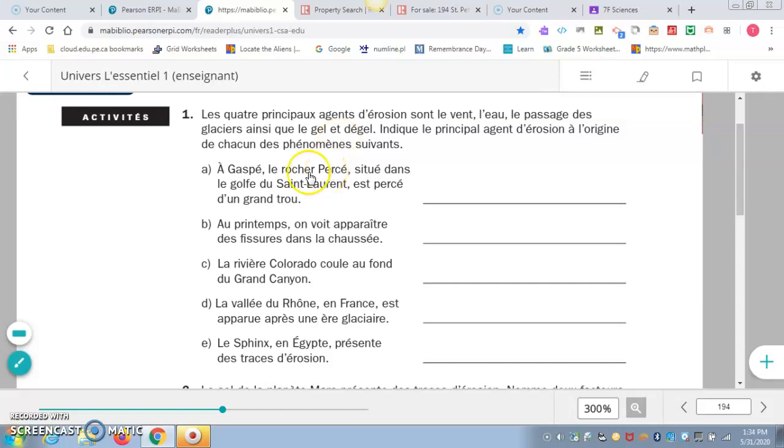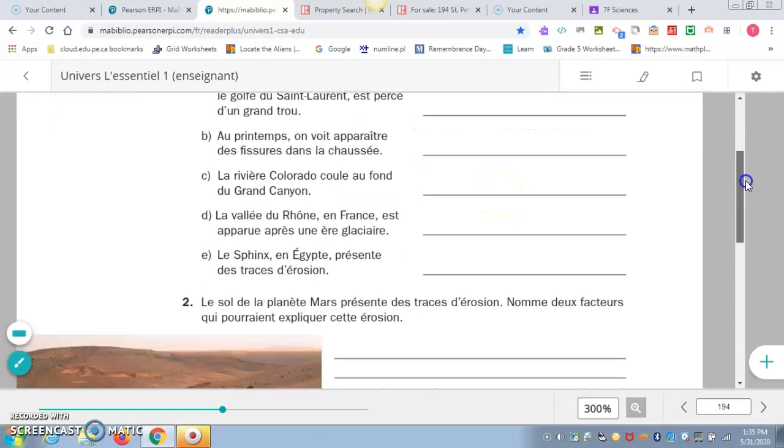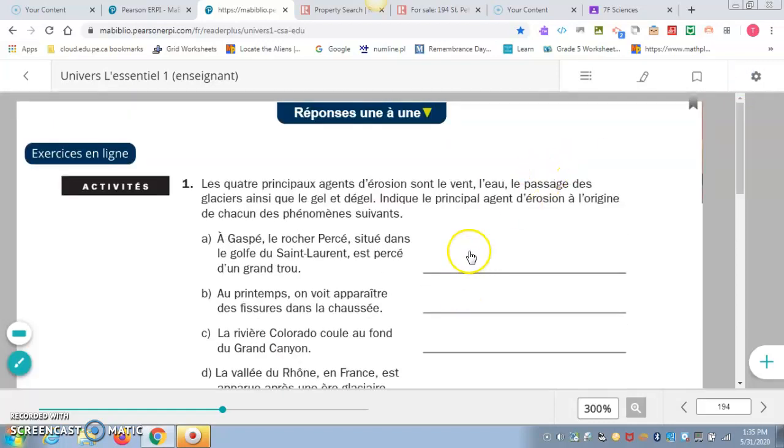So, question A. À Gaspé, le rocher percé, situé dans le golfe du Saint-Laurent, est percé d'un grand trou. So this big rock has like a big hole in it. So what would cause that, do you think? Which of the 4 agents d'érosion? And that would be l'eau.